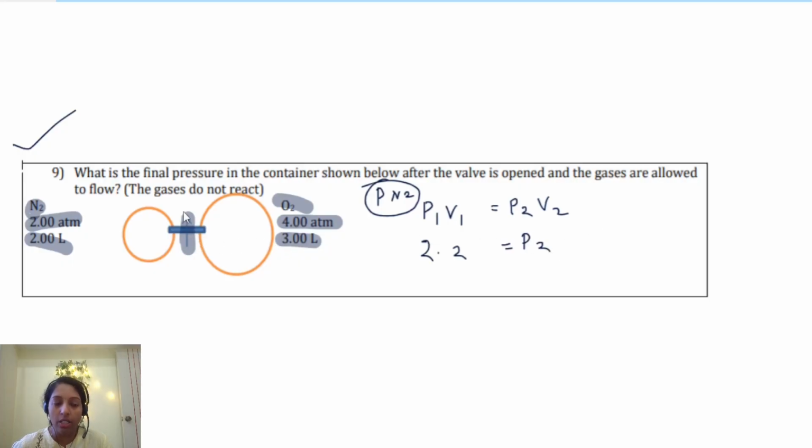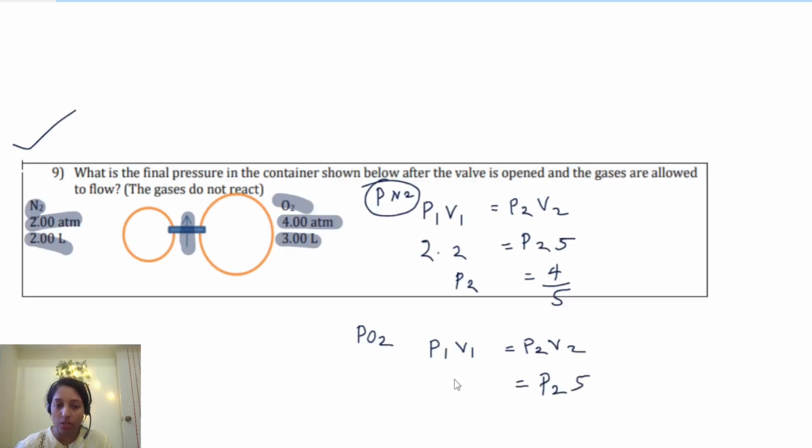Now the valve is open, so now the volume is 5 liter. Okay, so altogether P2 will be 4 over 5. That's the new pressure of nitrogen. And the same thing we can do with the oxygen. So P1 V1 is equal to P2 V2. Here also the number of moles of oxygen is not increasing, and the temperature is constant, everything other is constant except the volume. So what is the volume? Again the new volume is 5 and the initial one is 4 times 3, right? So now P2 will be, yes, 12 over 5.